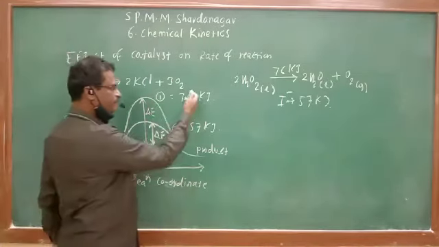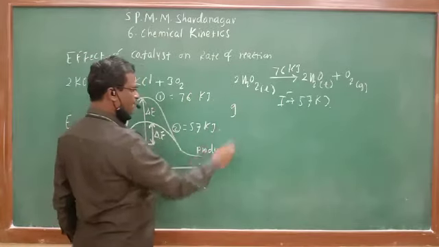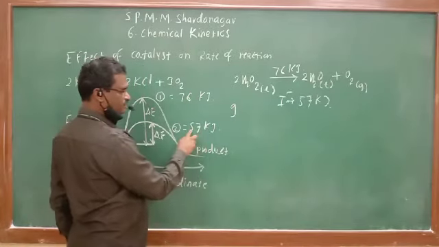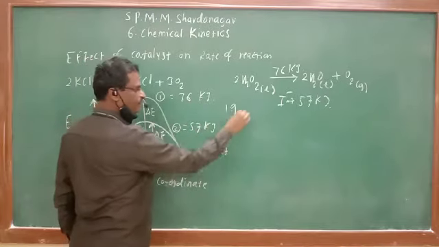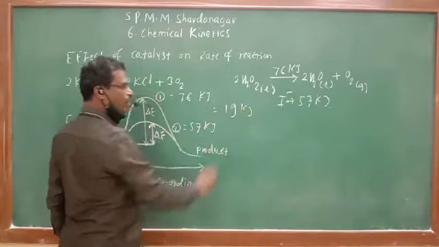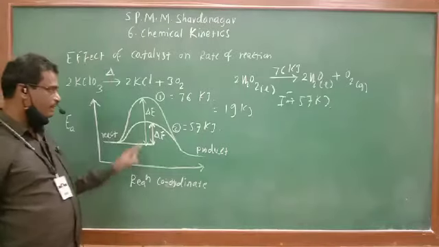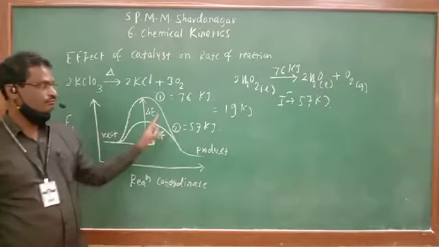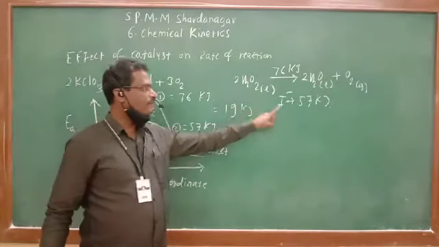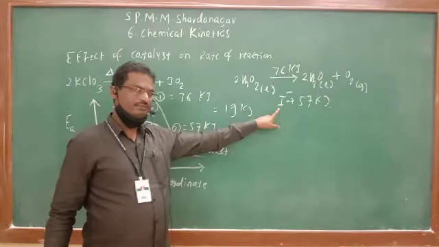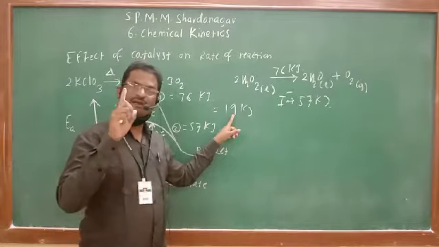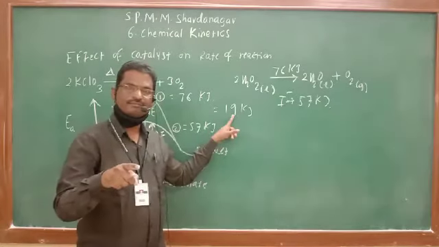This difference, 76 minus 57, is 19. Means 19 kilojoule of less energy is required if a catalyst is used. For this reaction, if iodide ions as a catalyst are used, 19 kilojoule of less energy is required.